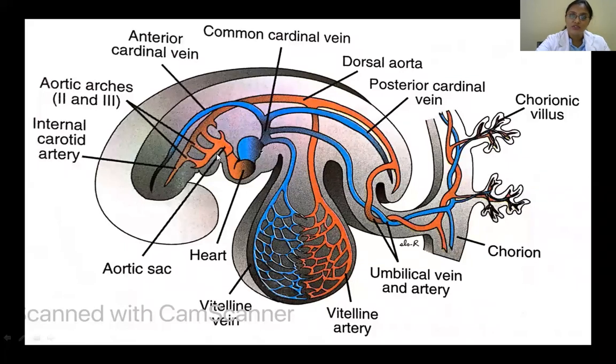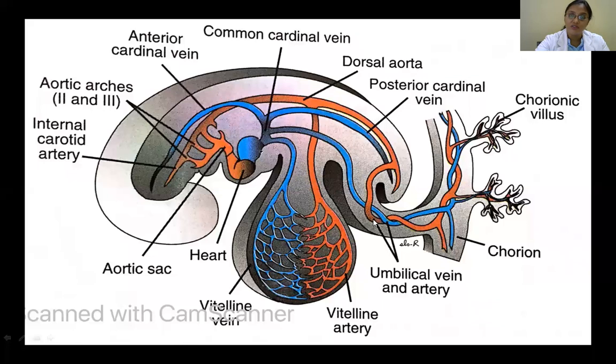Okay, so I hope you understood this diagram. So you can see the dorsal aorta, so the blood goes here, then it's also supplying the yolk sac and this gut, which is going to form your future GIT. So if you remember, your abdominal aorta is giving 3 trunks. One is the celiac trunk, superior mesenteric, inferior mesenteric, and via these, they supply blood to your entire gastrointestinal tract. So you can compare this to that. Vitelline artery. Then again, it's giving out here the umbilical arteries, which will go again to the placenta.